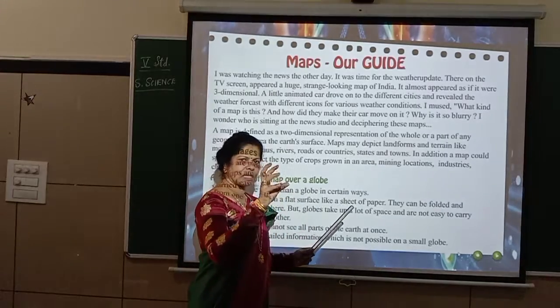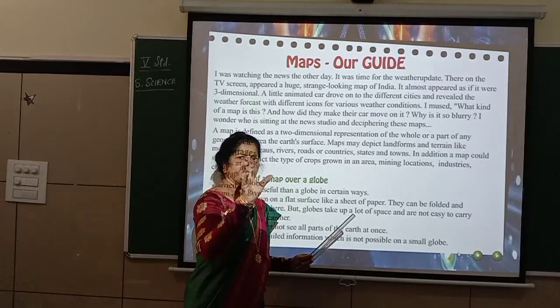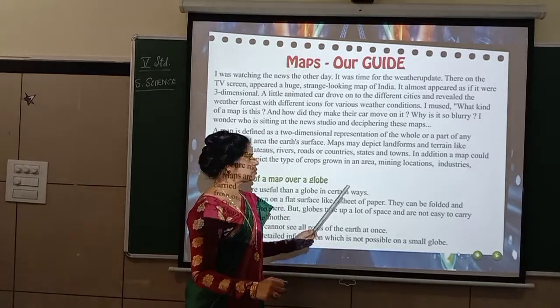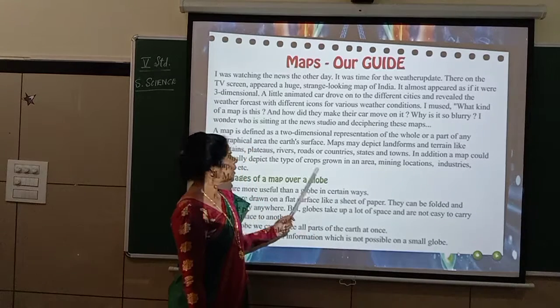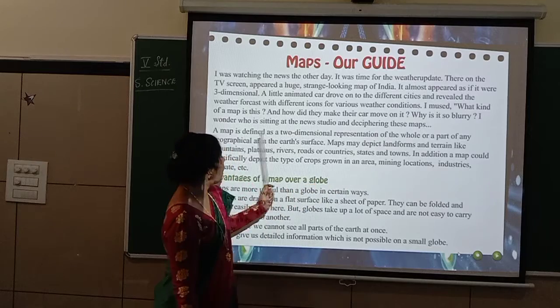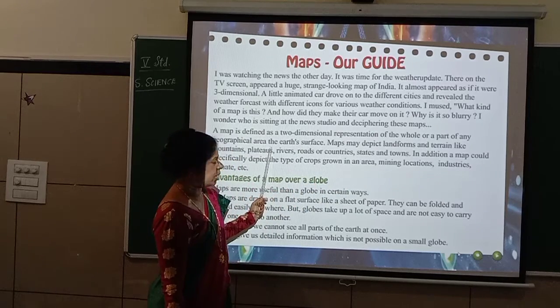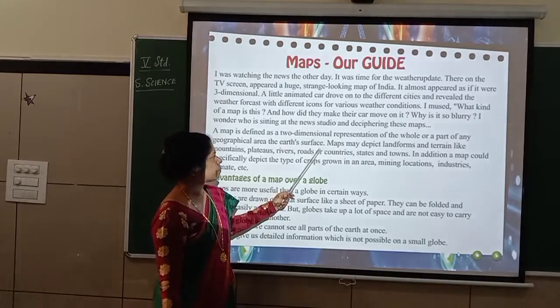Then what happens? That is a part of it, a part of the whole of India. Jammu and Kashmir is only a part of it. So like that, either you can show the part or you can show the whole map. So see, it's a representation of the whole or a part of any geographical area, the Earth's surface. Where is it? At the Earth's surface.